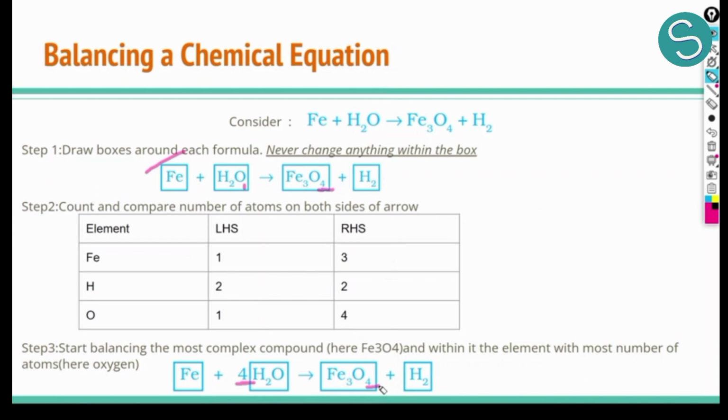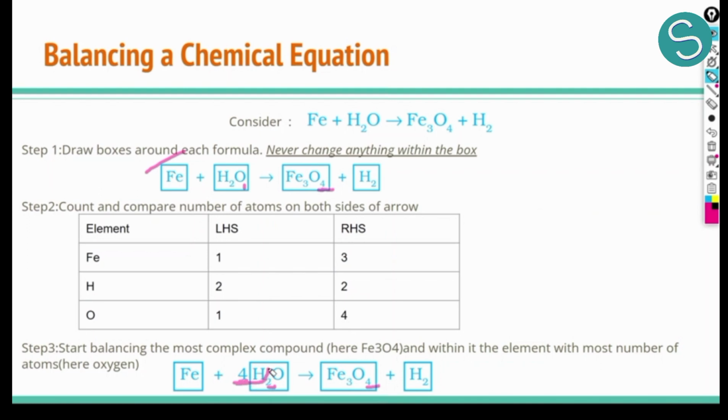We can write numbers outside the boxes, and by writing numbers outside the boxes, we balance various atoms. So we have written 4 outside water to balance oxygen. Now we have 4 oxygen on both the sides. But now if we check whether the other atoms are unbalanced or not, we see that this 4, or any number which is written outside the box or at the side of the box, is always multiplied to this small subscript which is written with any atom. So this 4 is multiplied by 2. So 4 2s are 8.